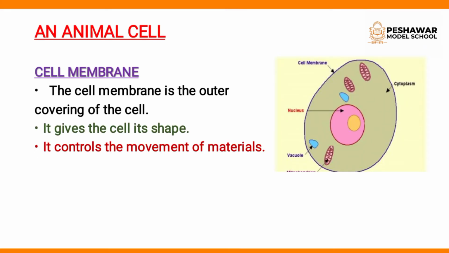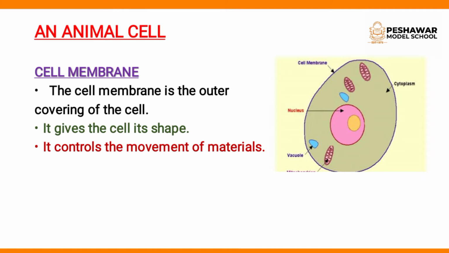Okay, now first we will discuss an animal cell. Okay students, previously we have discussed that all living things can breathe, feel, grow, move and reproduce. Clear? And all living things are made up of cells.